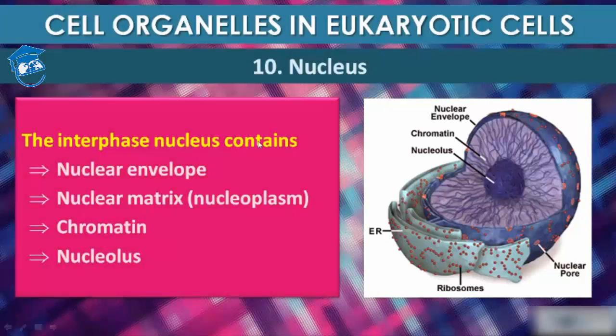So the interphase nucleus contains nuclear envelope, nuclear matrix, which we call nucleoplasm, chromatin, which are highly extended elaborate nucleoprotein fibers, and nucleolus, which is one or more spherical body in the nuclear matrix.